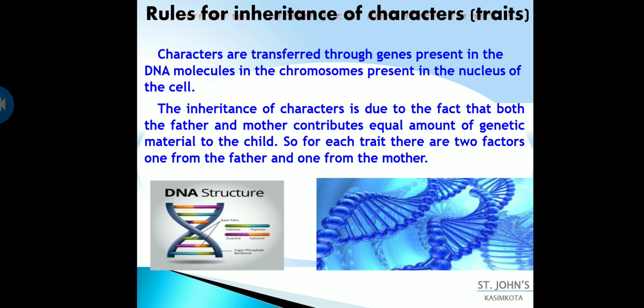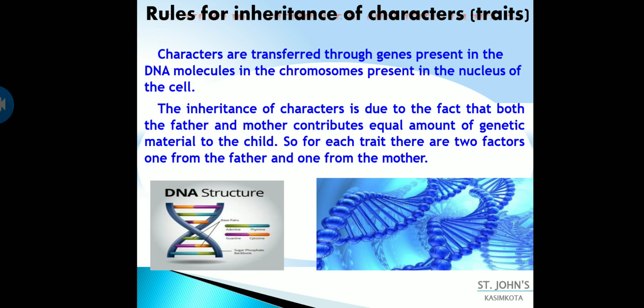If there is an offspring, or if I take myself as an example, my father and mother are contributing their genetic material equally to me. So I possess genetic material half from my father and half from my mother, that is 23 chromosomes from my father and 23 chromosomes from my mother, and in total I have 46 chromosomes to attain my complete DNA structure.